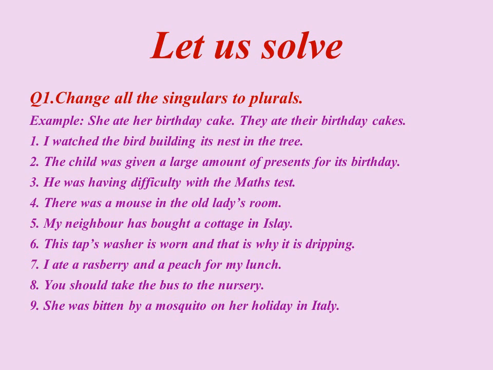Number 2, the child was given a large amount of presents for its birthday. Number 3, he was having difficulty with the maths test. Number 4, there was a mouse in the old lady's room. Number 5, my neighbor has bought a cottage in Islay. Number 6, this tap's washer is worn and that is why it is dripping. Number 7, I ate a raspberry and a peach for my lunch. Number 8, you should take the bus to the nursery. Number 9, she was bitten by a mosquito on her holiday in Italy.